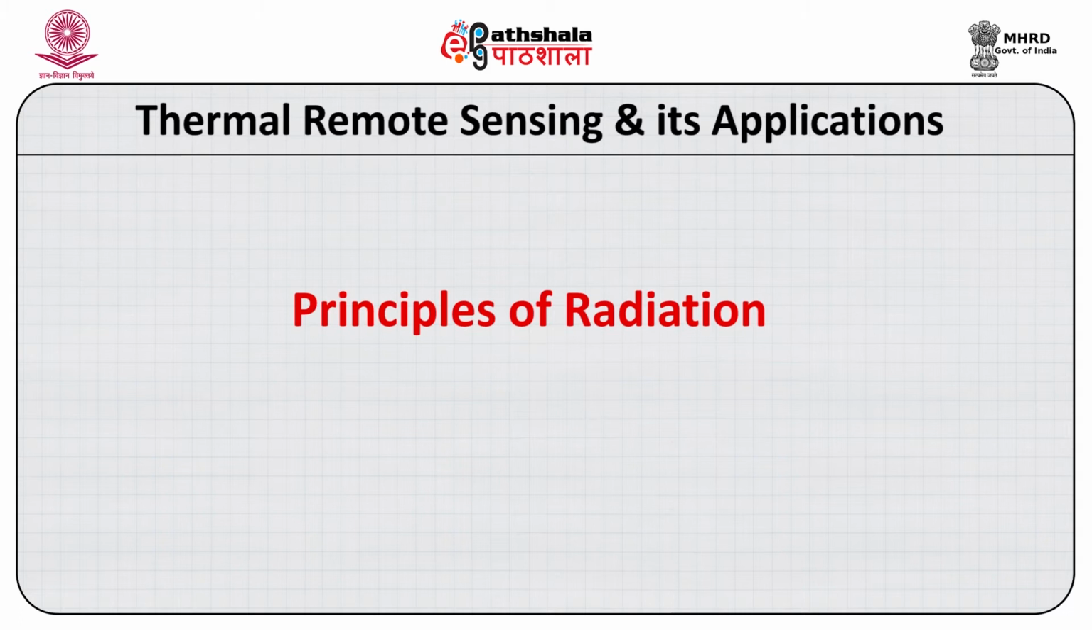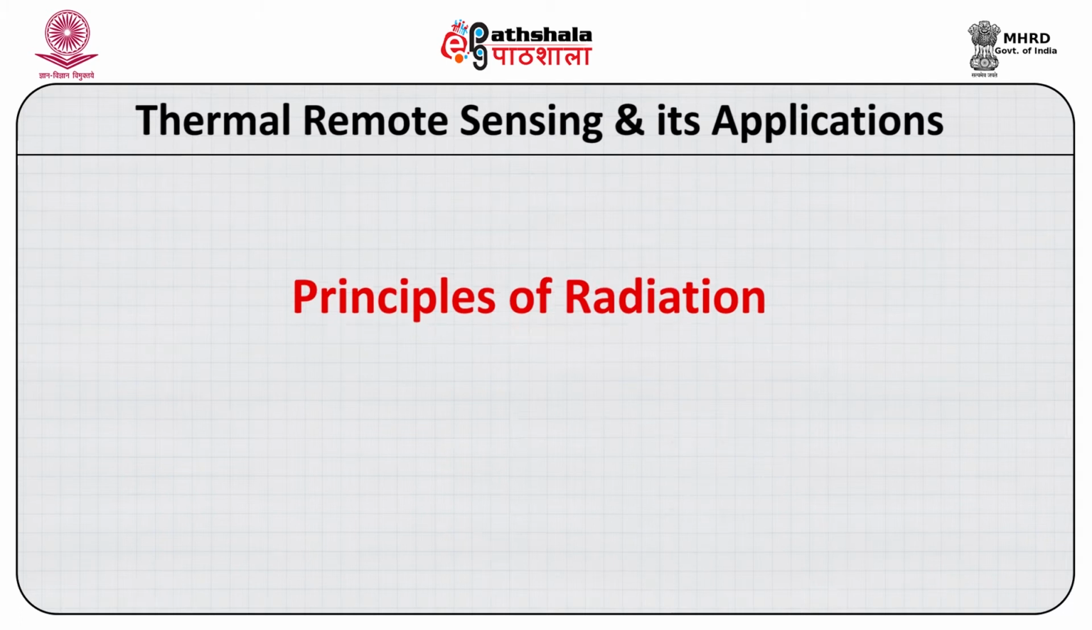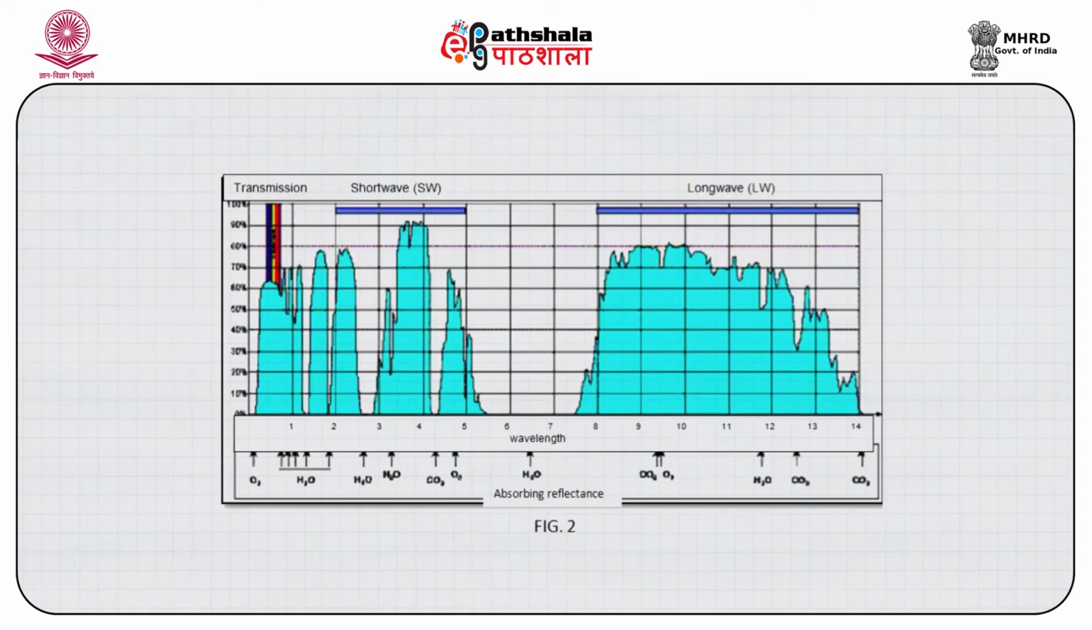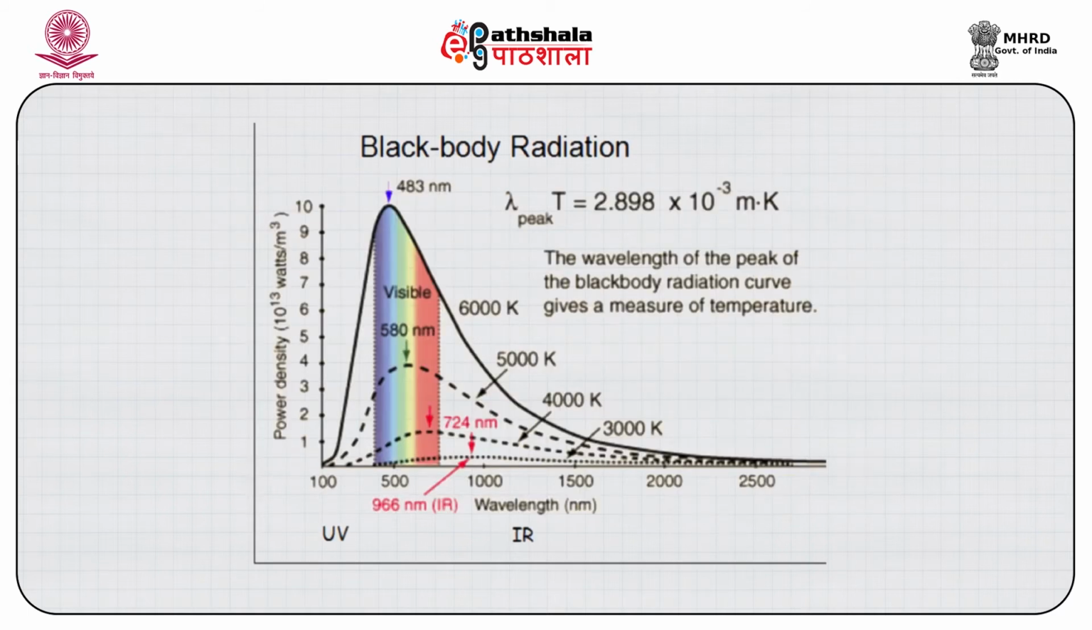Now I would like to explain the principles of radiation. When we talk about the principles of radiation, it is Planck's radiation law which states that all objects above absolute zero temperature radiate electromagnetic radiation energy. Planck's radiation law describes the amount of emitted energy per wavelength depending on the object's temperature. Here we have Figure 5. With the help of Figure 5, Planck's radiation law can be illustrated very precisely.